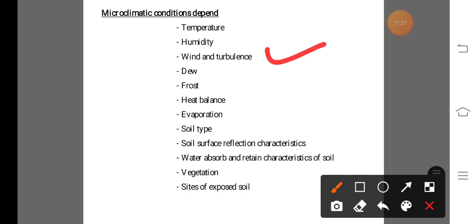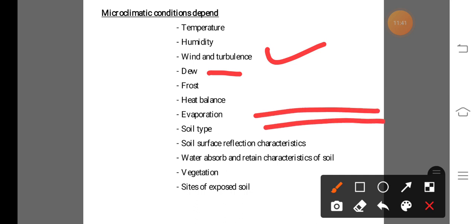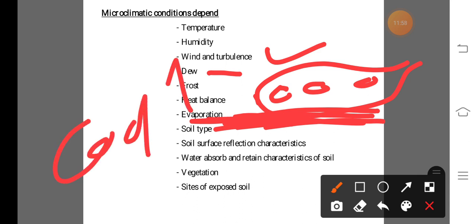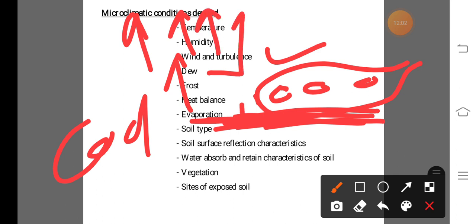Also, in case of dew, if dew is formed on the leaf surface of the crop, and this dew is also deposited or falls on the ground surface, at that time the ground becomes cool due to release of water vapor or heat from the ground surface.